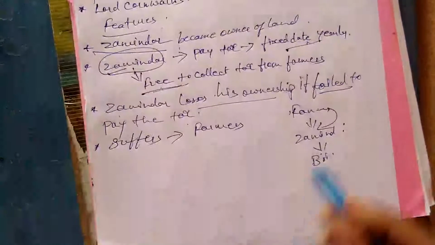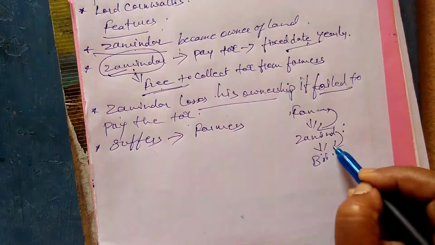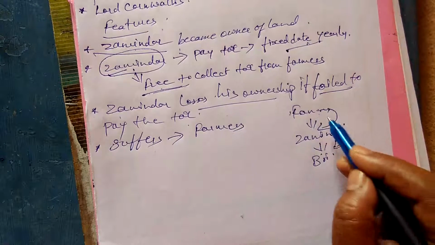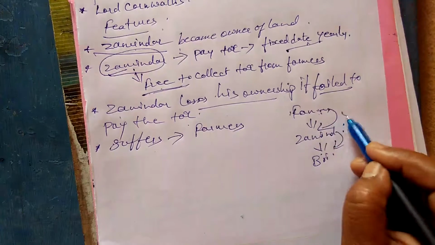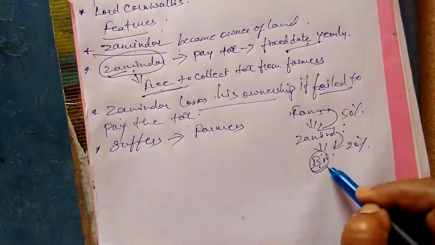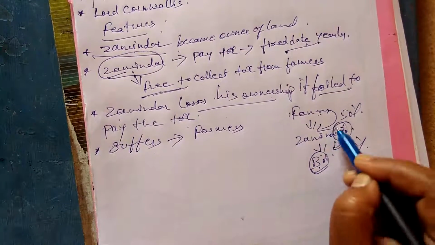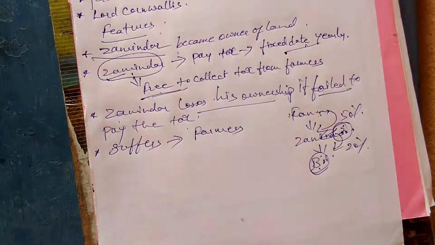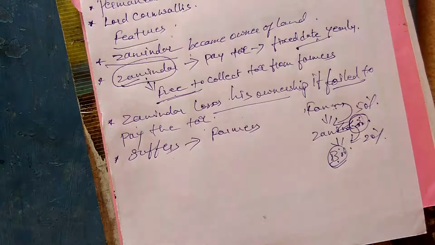The zamindars used to collect more from the farmers. Say, they collect 50% and pay only 20% to the government, and the remaining 30% is the share of zamindars. So this is how the zamindar started losing everything, we can say.